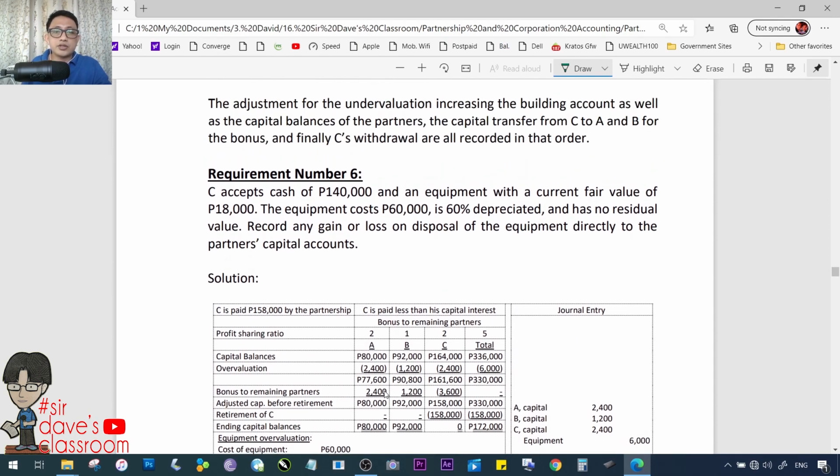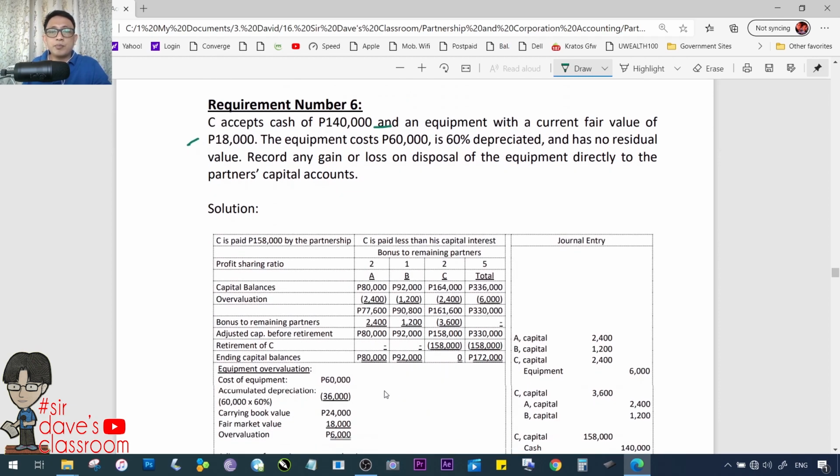Okay? Next requirement. Requirement number 6. C accepts cash of 140,000 and an equipment with a fair value of 18,000. The equipment cost 60,000, is 60% depreciated, and has no residual value. Record any gain or loss on disposal of the equipment directly to the partner's capital account. So class, i-update uli natin yung accounts bago natin payagan si C na umalis. Ang kanyang book value is 40% na lang because it is 60% depreciated.